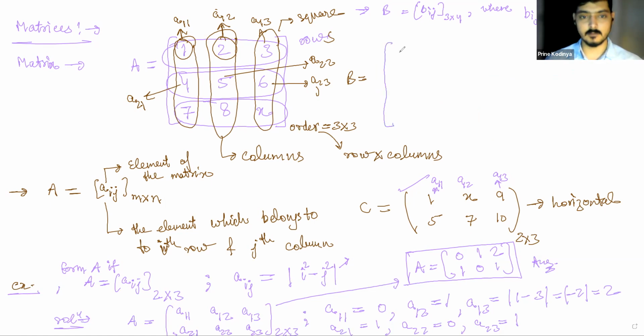So it will be B11. It will be 1. i is equal to j, then it's 1. Sorry, not A11, B11. This time we are representing the element as Bij. What will be B12? Now when we calculate B12, i is not equal to j. See, i is 1 here, j is 2. So i is not equal to j. Hence, we can use this formula to calculate B12. What's the value of B12?